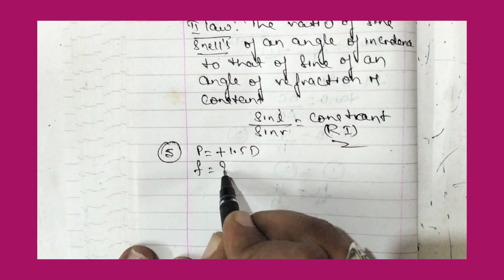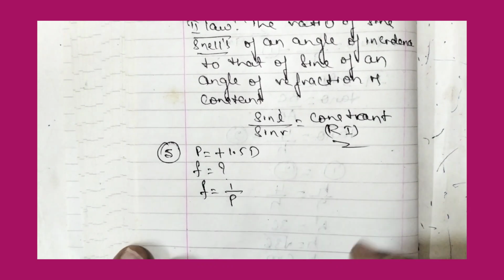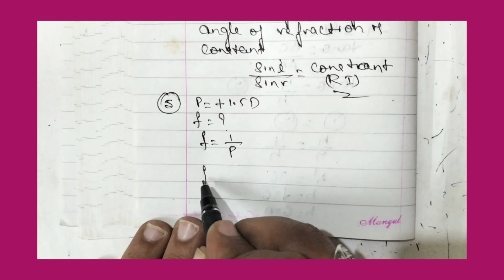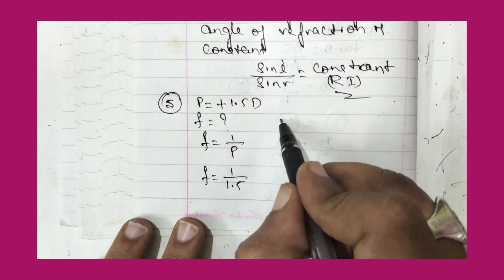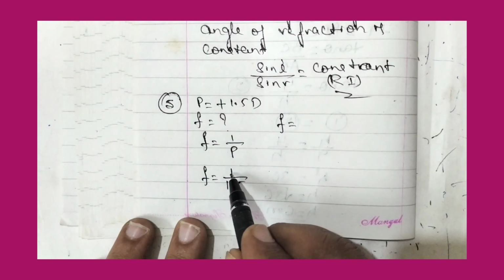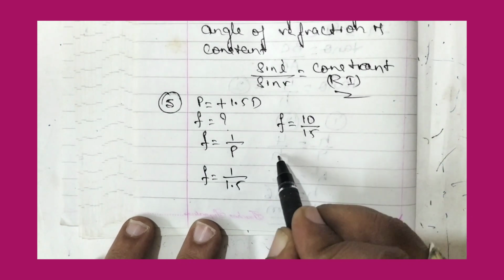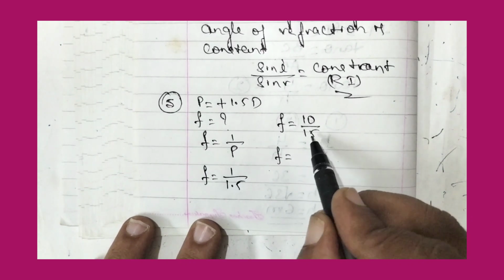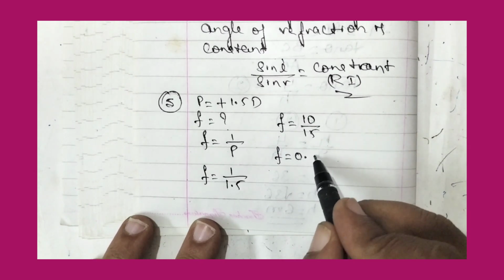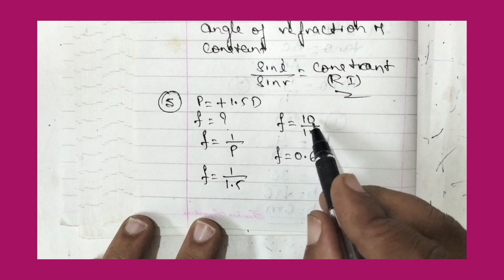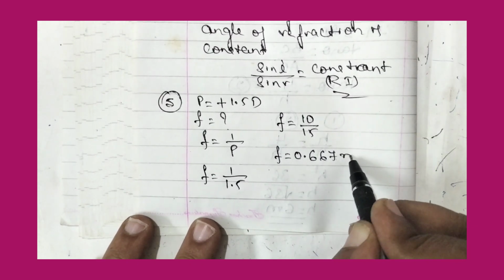Now let us find out the focal length. So F is equal to 1 by P. So focal length is equal to 1 divided by 1.5. So focal length is equal to, you remove point and you put 10 here, 10 divided by 15. So F is focal length is equal to 10 you divide by 15, 0 point ಹಾಕೊಂಡ್ರೆ 100 ಆಯಿತು, 15 6 90, ಮತ್ತೆ 10 ಮಿಕ್ತು 15 6 90, like this it will be continued.